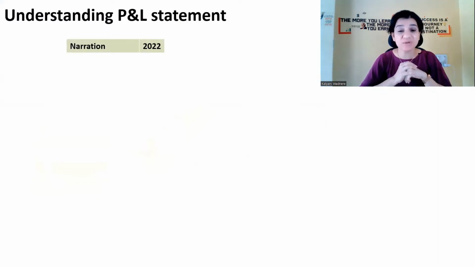Now, financials, we know there are three important tools. The first one is the P&L statement, that is profit and loss statement of the company. So this is very important to understand the statement, how it is prepared by the company. This is the basic which I'm going to teach you, and then we will learn about the ratios.